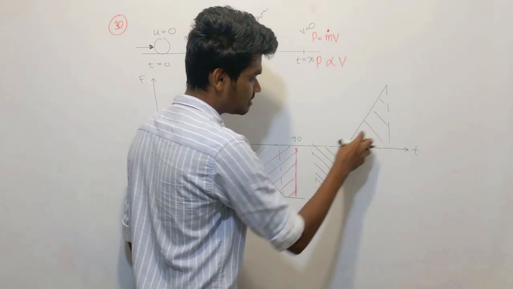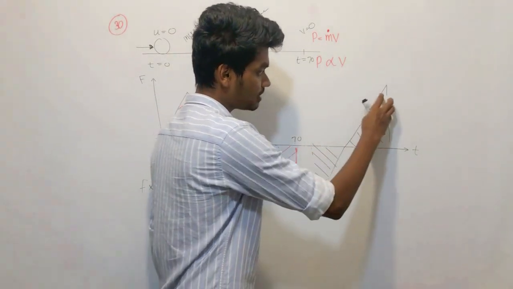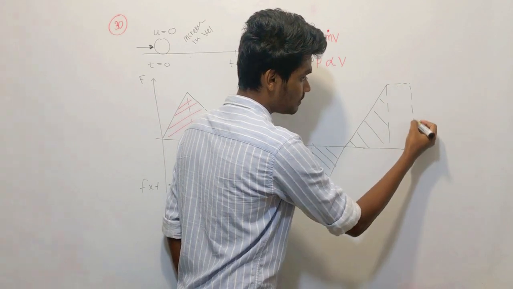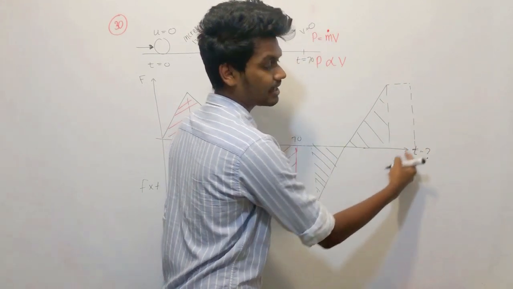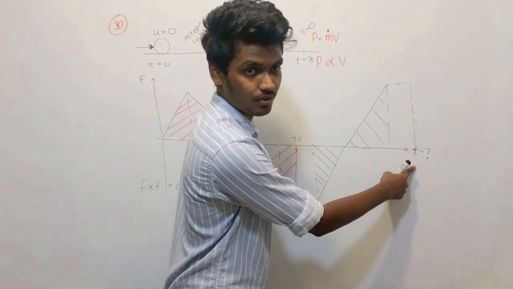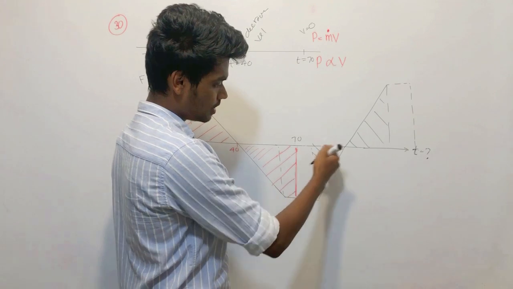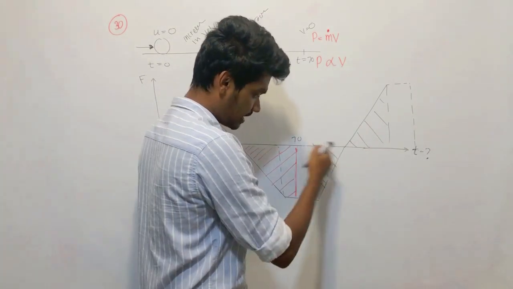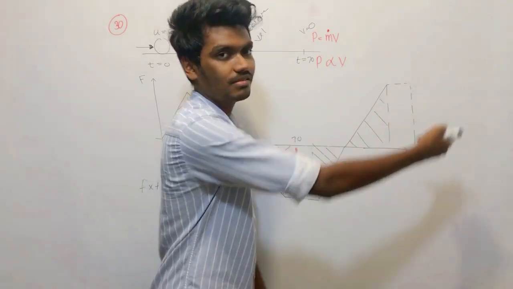This to this cancels, but once again you can't make this whole part. If there was this kind of area at this moment, once again the velocity might have become zero, as negative momentum and positive momentum cancel, which means zero.